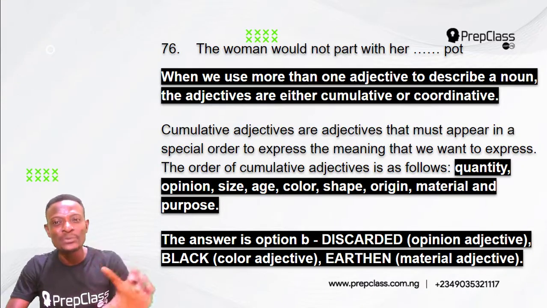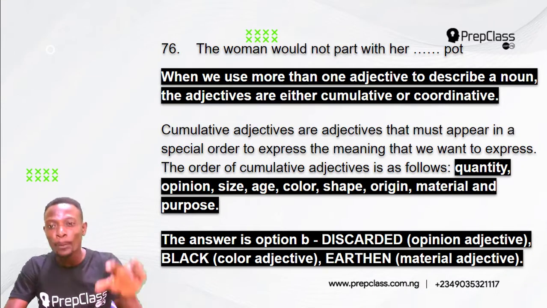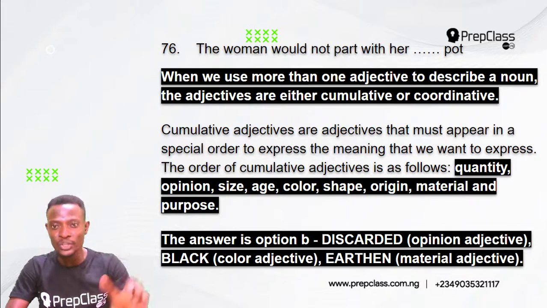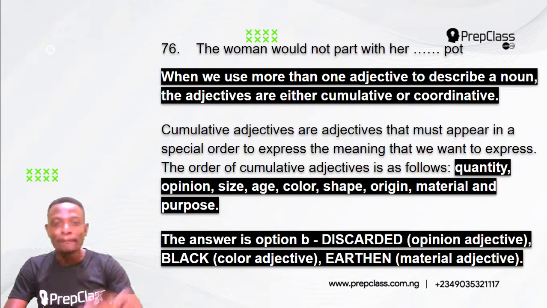The woman will not part with her discarded. This is an opinion adjective. It tells us about your opinion. What's your opinion about the pot? It was discarded. The answer is option B. The woman will not part with her discarded black.